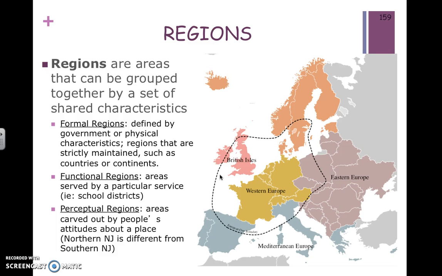Another example for functional regions might be something like a capital. So Dover is the capital of Delaware. It is the center of Delaware's government.